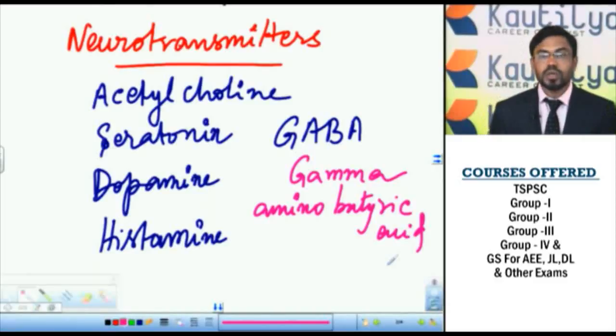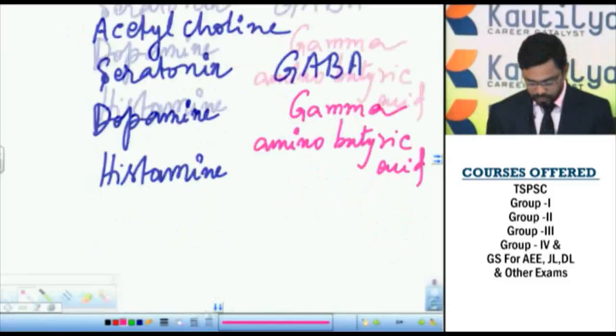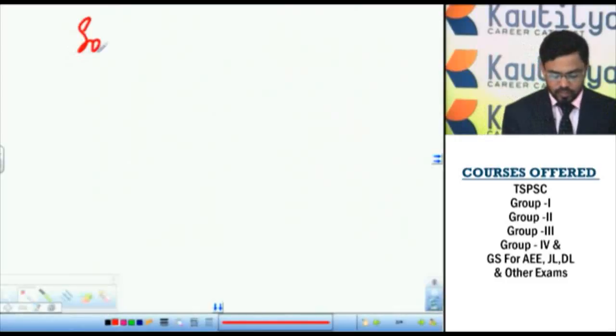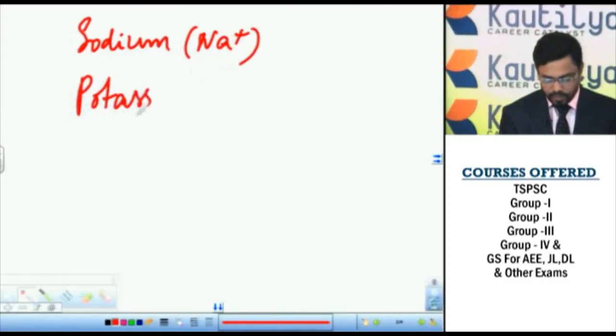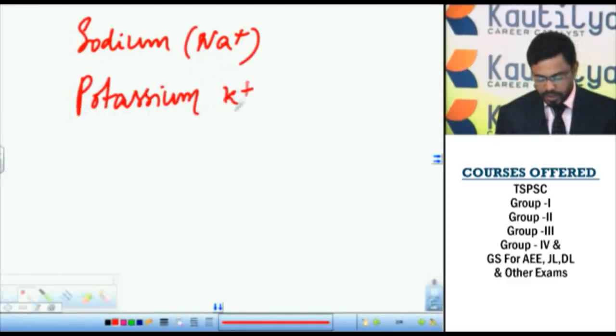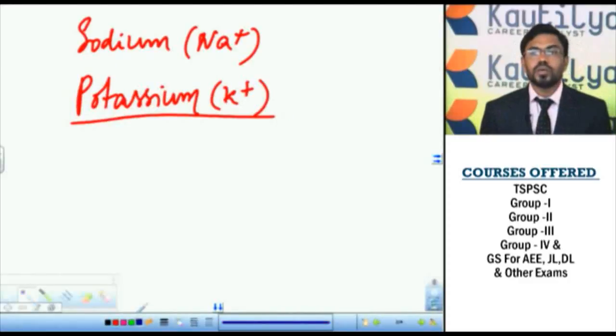These neurotransmitters may be excitatory or inhibitory in function. For the transmission of the nerve impulse, the sodium ions, that is Na+ ions, and potassium ions, K+ ions, play an important role. The sodium potassium pump is a complex of proteins which is responsible for the transmission of nerve impulse.